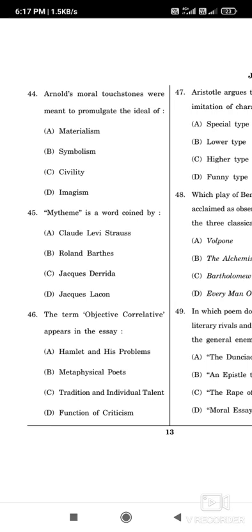Then mytheme. Mytheme is a word coined by whom? So the mytheme is a word coined by Claude Lévi-Strauss. Okay, Claude Lévi-Strauss. Now the question number 46. The term objective correlative appears in the essay. So it is famously known that Hamlet and His Problems was written by T.S. Eliot, and the term objective correlative appears there. Okay, the term comes in Hamlet and His Problems.